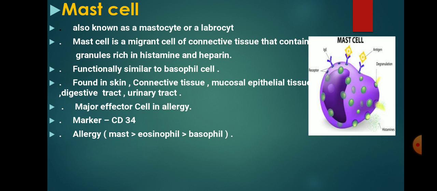Mast cells are located in the mucous membrane, and these cells are also found in skin, connective tissue, mucosal epithelial tissue, digestive tract, and urinary tract. Functionally, it is similar to basophil cell, and the marker is CD34. Here, CD means cluster of differentiation, a protocol used for the identification and investigation of cell surface molecules.